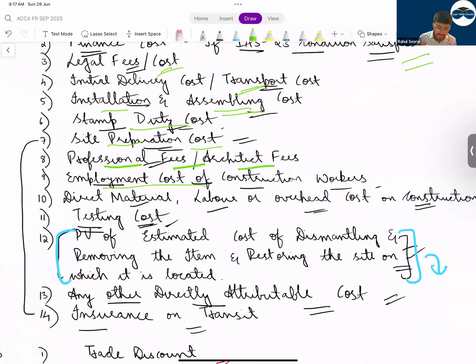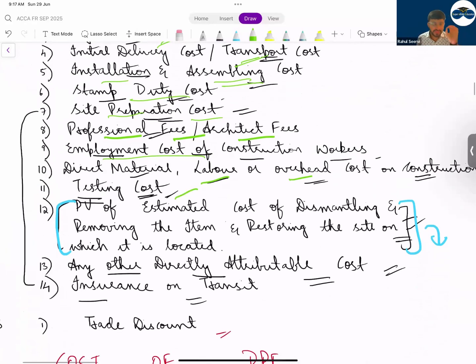If you are constructing an asset, what all will be included? Can I say employment cost will also be included? Today I want to construct a factory. I am hiring laborers. That also will be included. Then direct material, labor and overhead. Testing cost. This is very important.